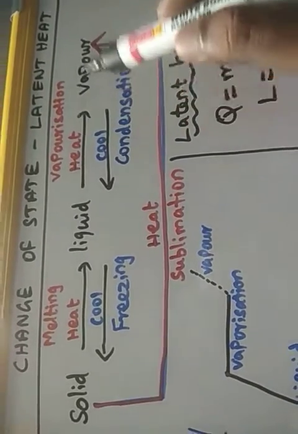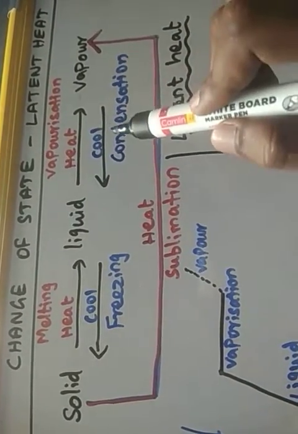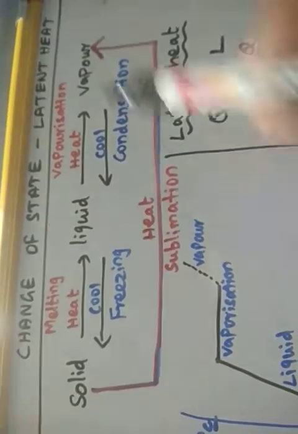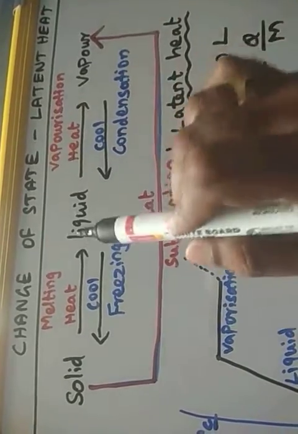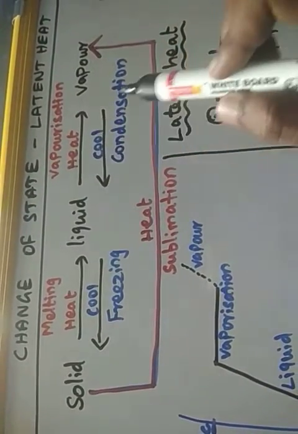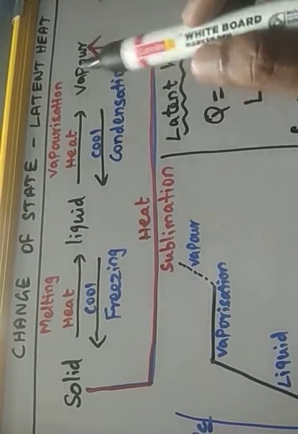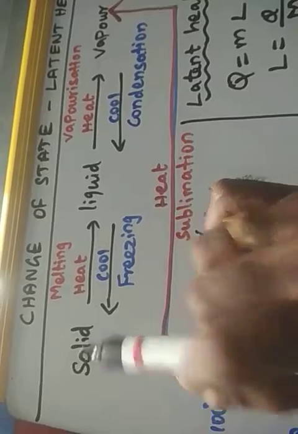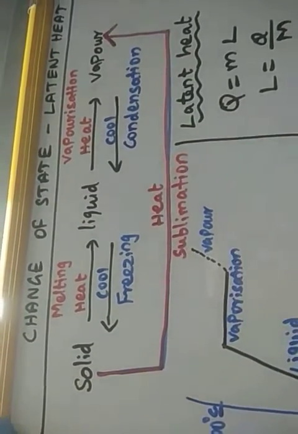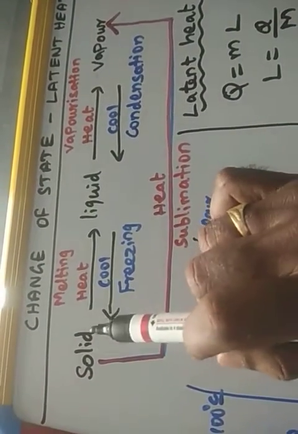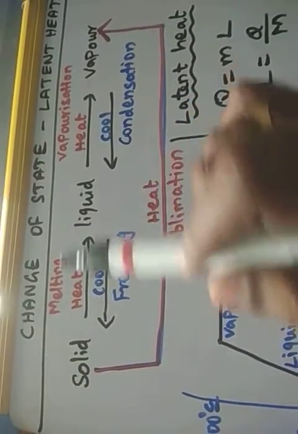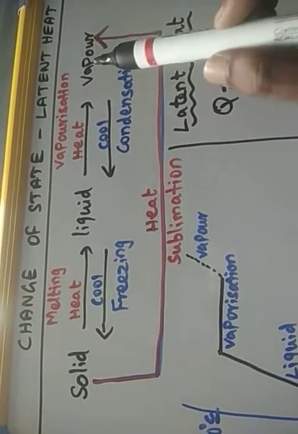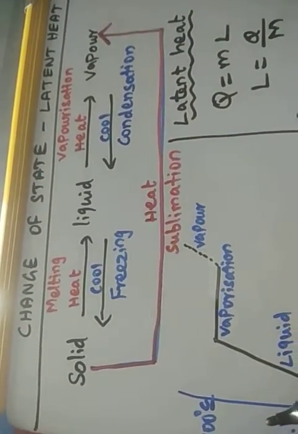When the vapor is cooled, what will happen? Through the process of condensation, the vapor is converted into liquid. When the liquid is further cooled, it comes to the solid state, and that is called freezing. So solid to liquid is melting, liquid to solid is freezing. Liquid to vapor is vaporization, vapor to liquid is condensation.